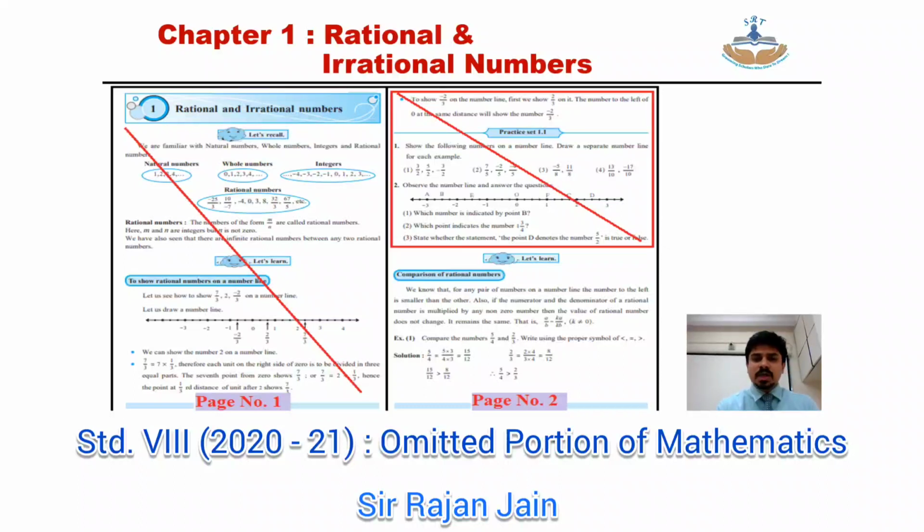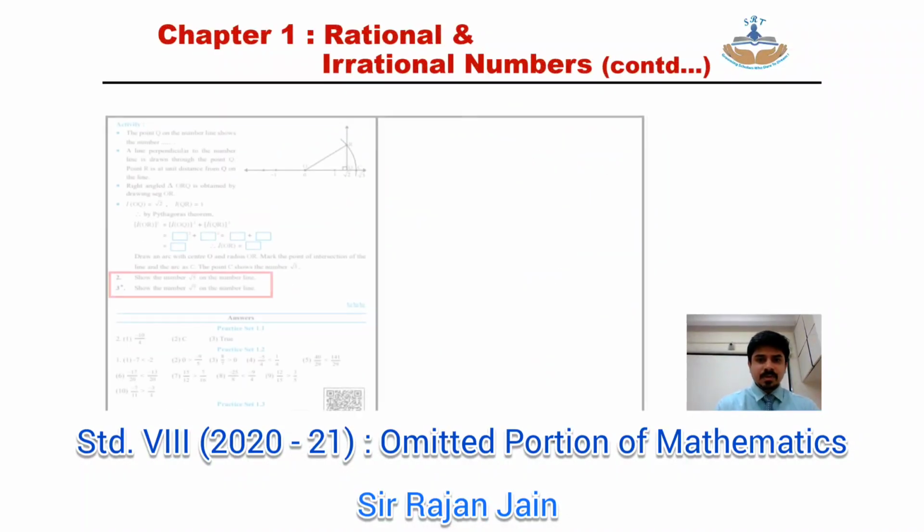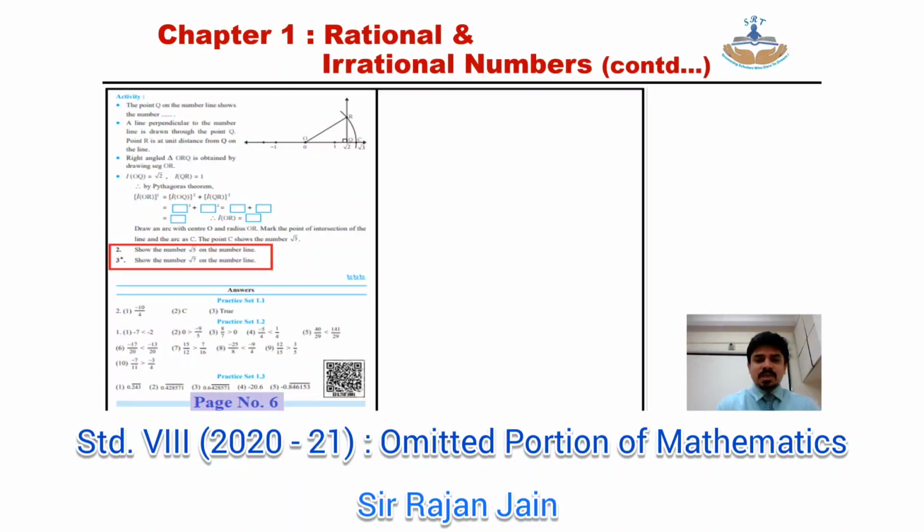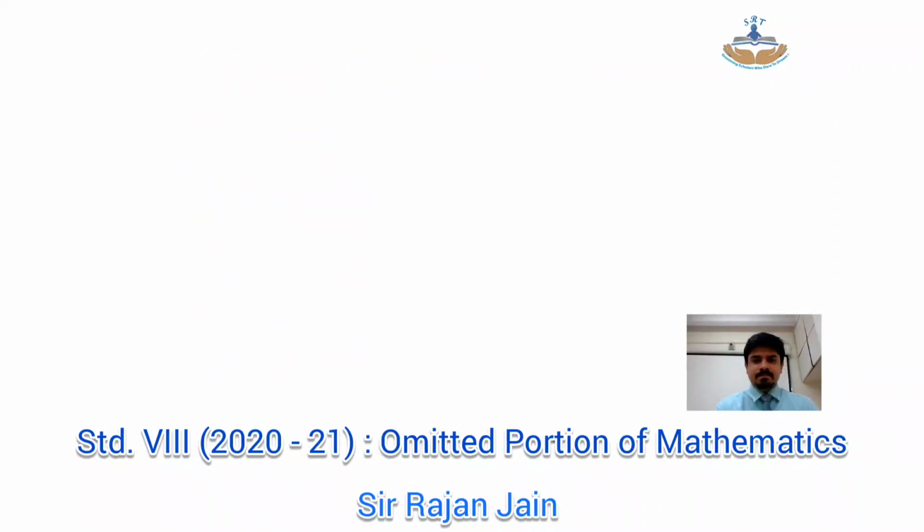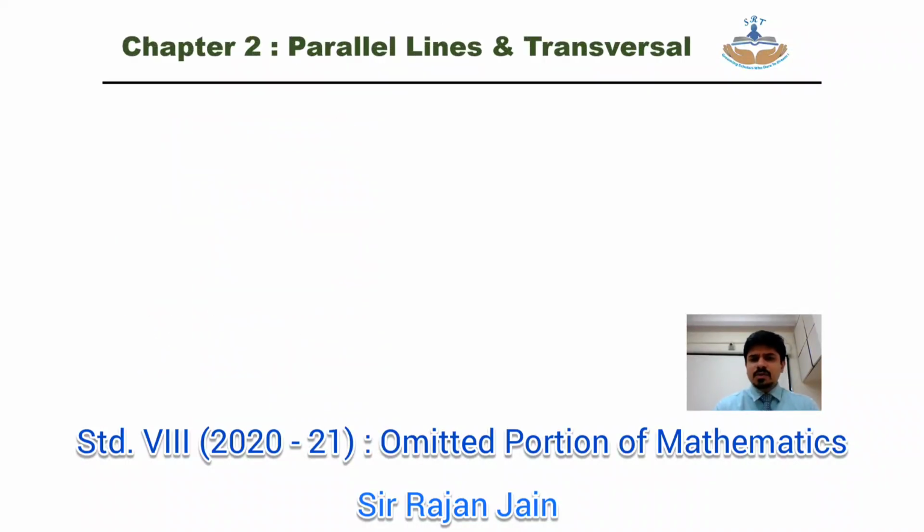Then on your page number 2, the first half of the page, that is your first 2 lines of the page, and your entire practice set number 1.1 is omitted. So you can say the entire concept about number line is omitted. Then directly come to page number 6. Over there, question number 2 and question number 3, just above the answer section, both the questions are omitted. This was the omitted portion of chapter number 1.